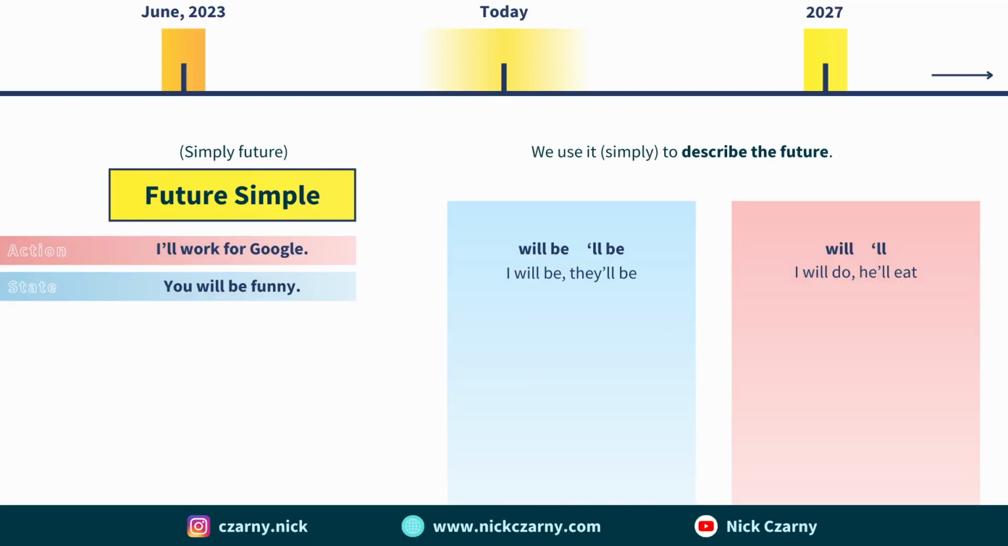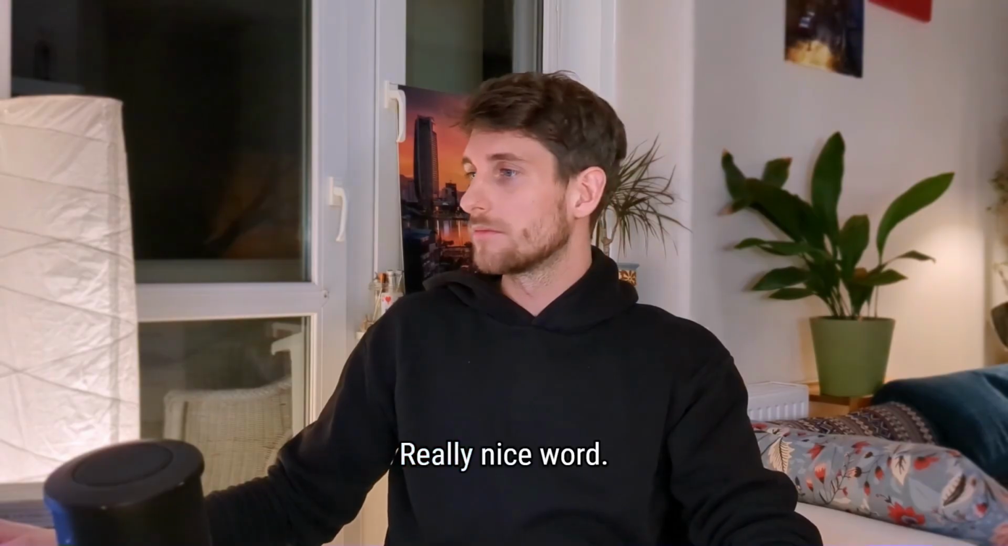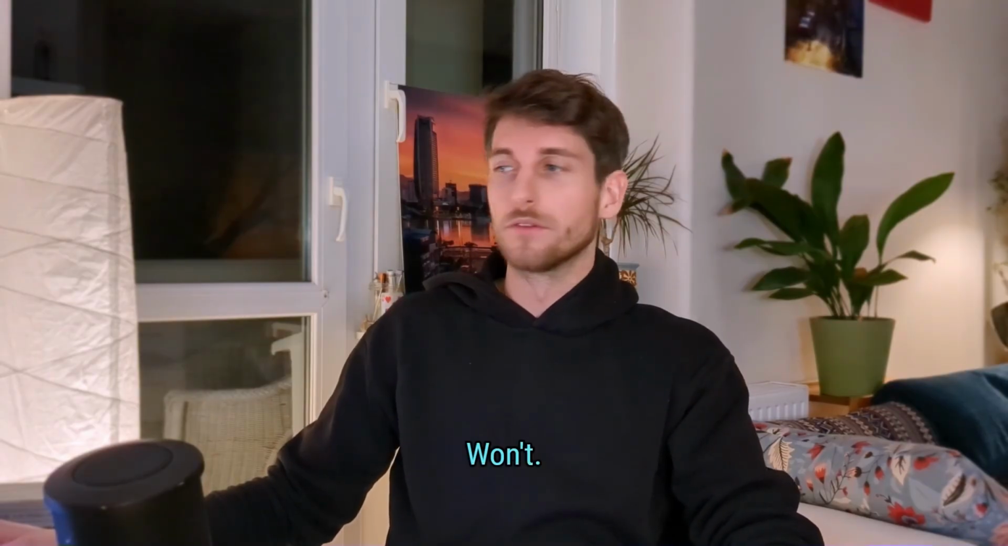Now, in states, we add be to the will, so will be or 'll be. I'll be working for Google, for example. And in the action, we just add will. In negation, will turns into won't. Really nice word. I love saying it, won't.